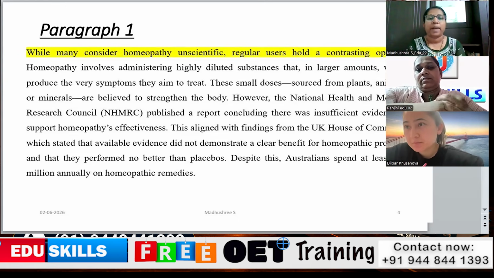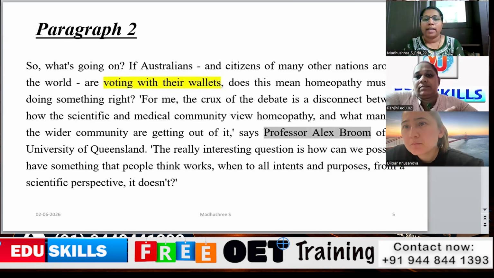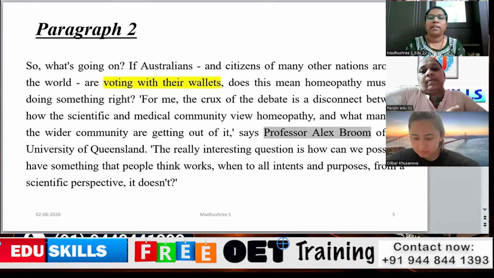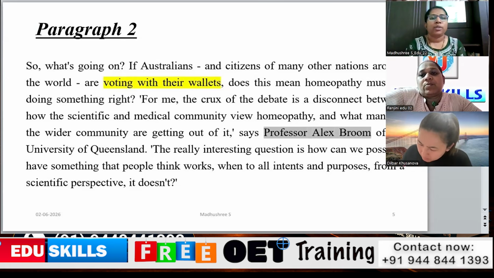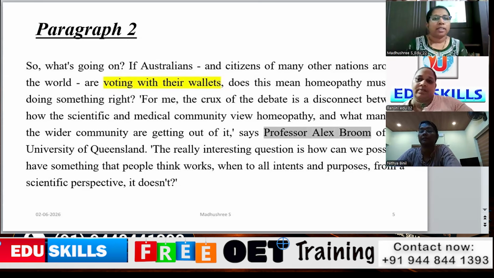In the same way, next paragraph 2. "What's going on in Australians and citizens of many other nations around the world are voting with their ballot." Here the keyword in the topic sentence is voting with their ballot. So they are paying something to get it. If they want something, they need to pay for it.